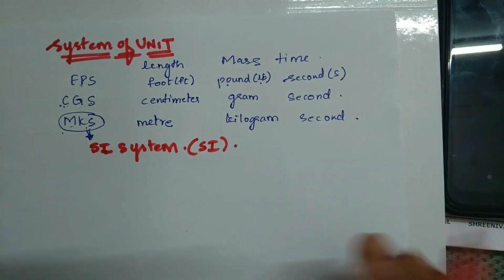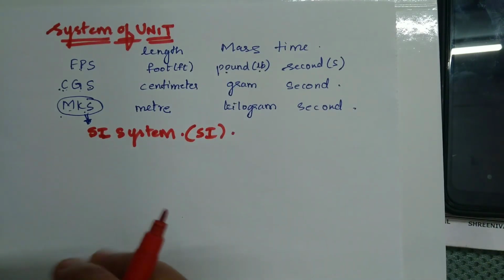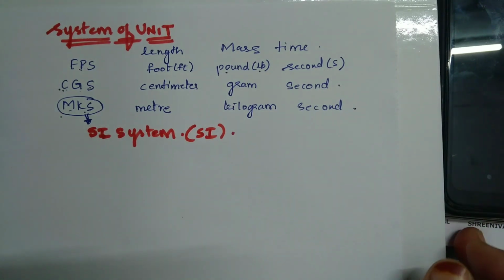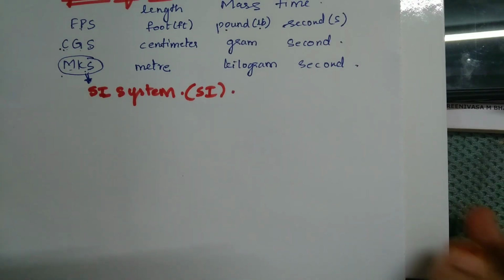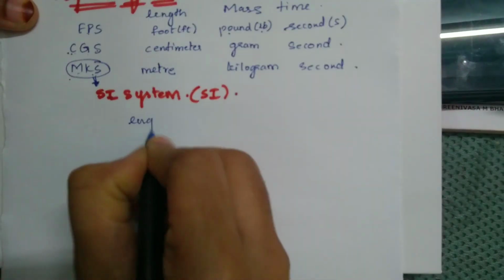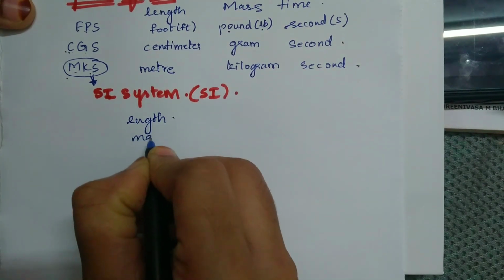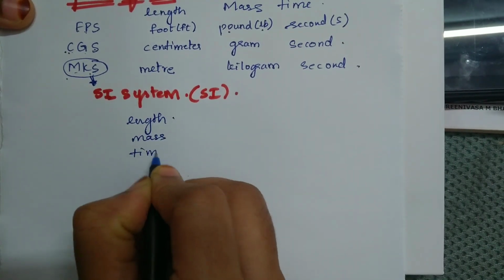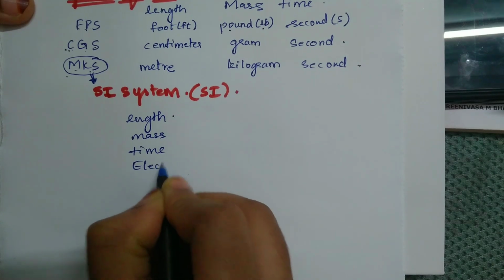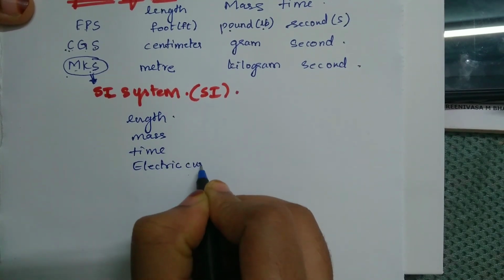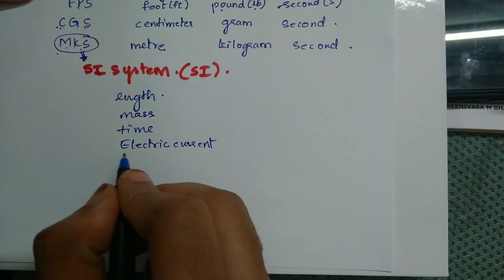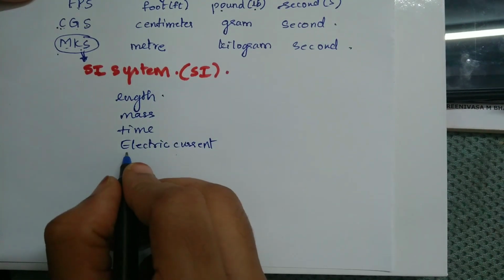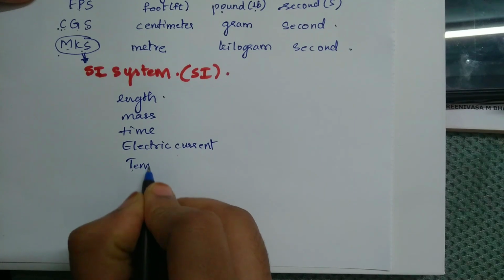Okay, so this SI system is widely used throughout the world. Hope you have understood. So there are 7 fundamental units. The 7 fundamental units we have: length, mass, time, electric current. I'll be providing you with this chart. You need to remember this chart by heart: electric current, then we have temperature, then